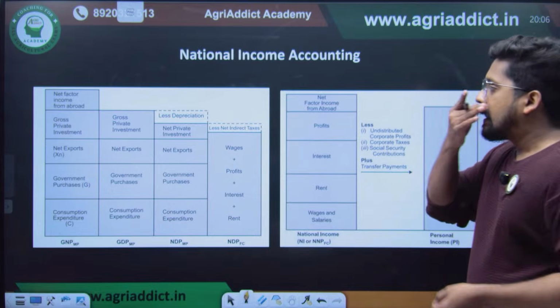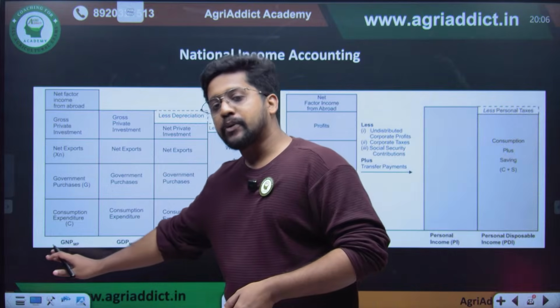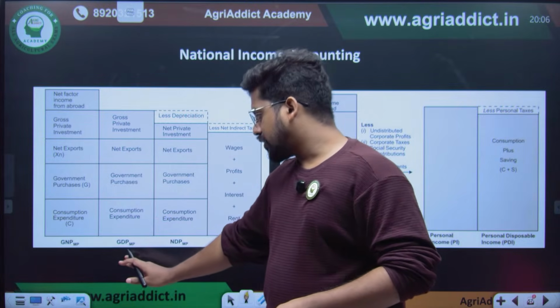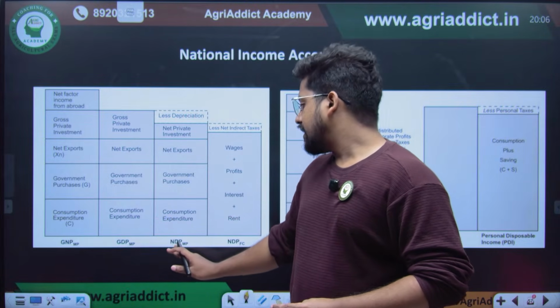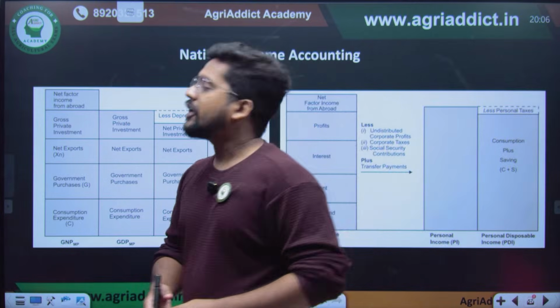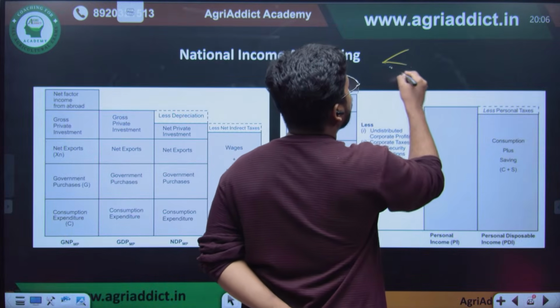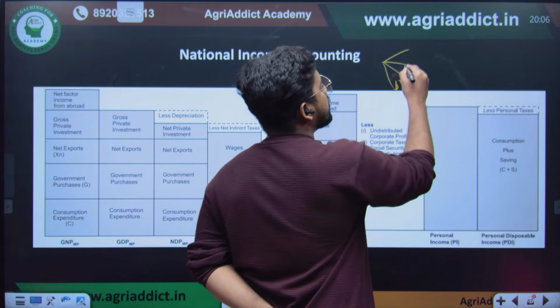Okay, so when it comes to national income accounting, there are different approaches like gross national product at market prices, gross domestic product at market prices, net domestic product at market prices, and net domestic product at factor cost. So always remember four important things which will help you in your examination.